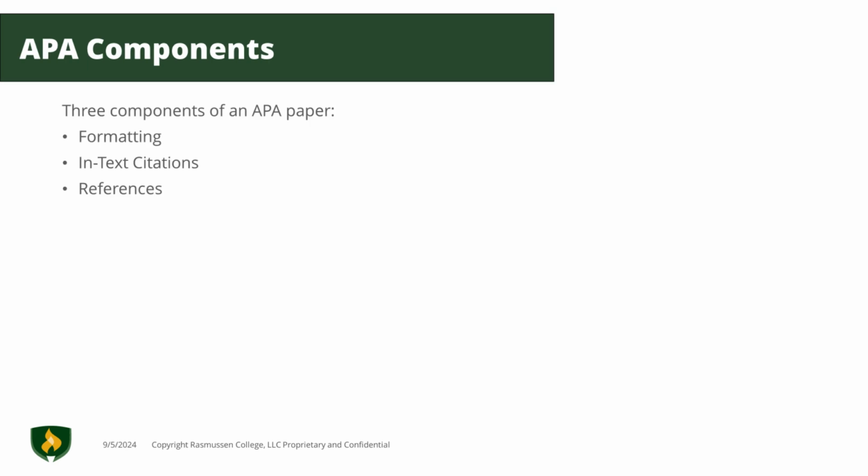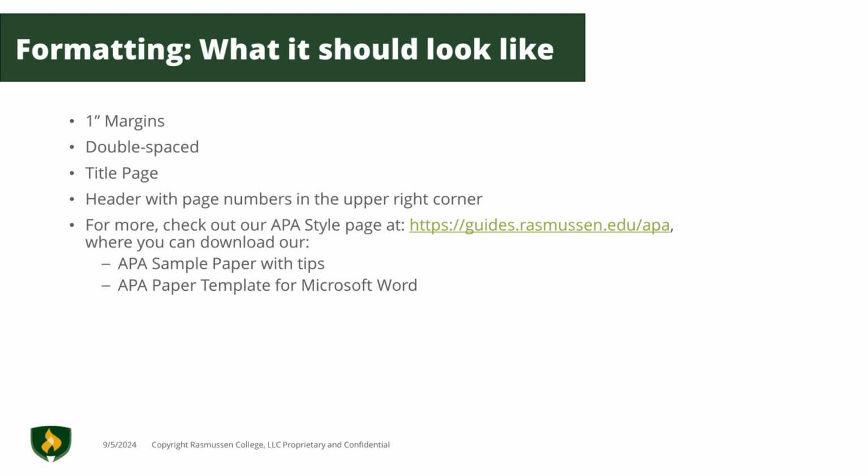There are three main components of an APA paper: formatting, in-text citations, and references. There are a number of formatting guidelines to follow to ensure you are formatting your paper in APA style. This includes having 1-inch margins, double spacing, and always having a title page on your written assignments. Check out our online APA guide for help with formatting. You can also find our APA sample paper and our APA paper template, where we've created a formatted APA paper in Microsoft Word that you can go in and edit for your own use.